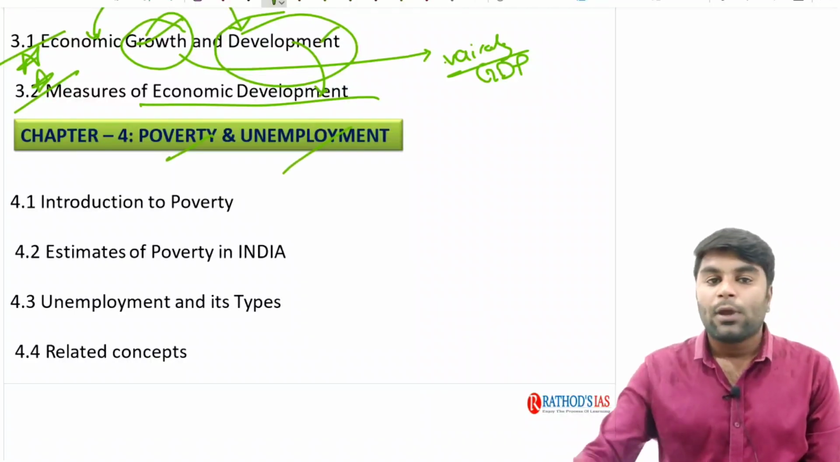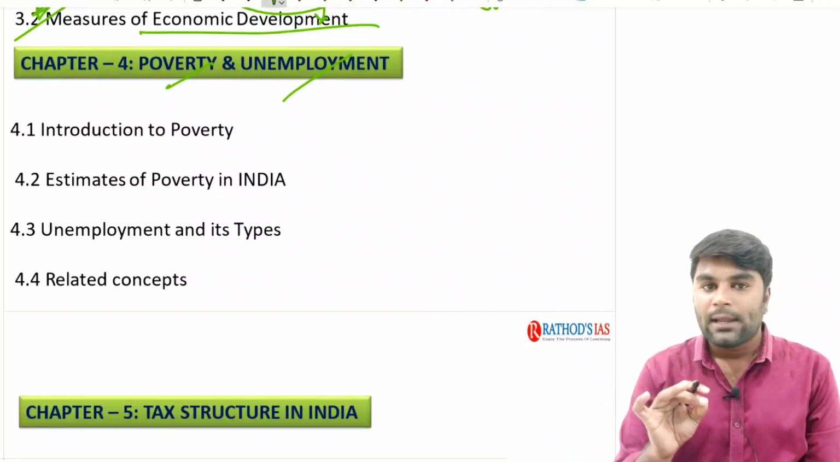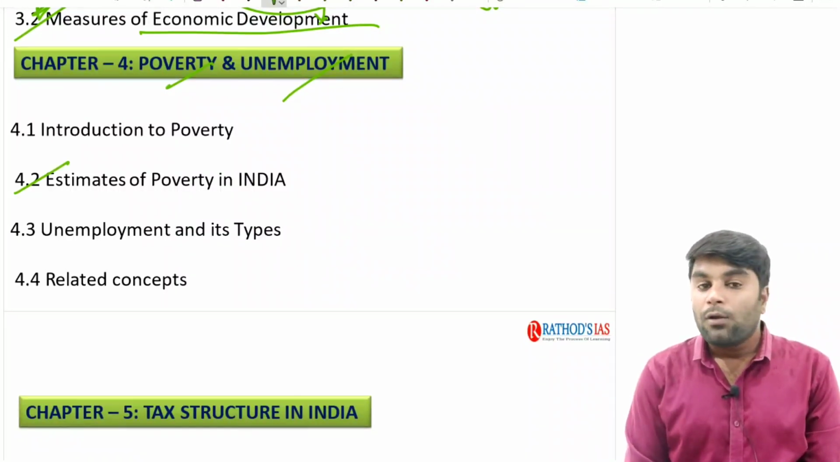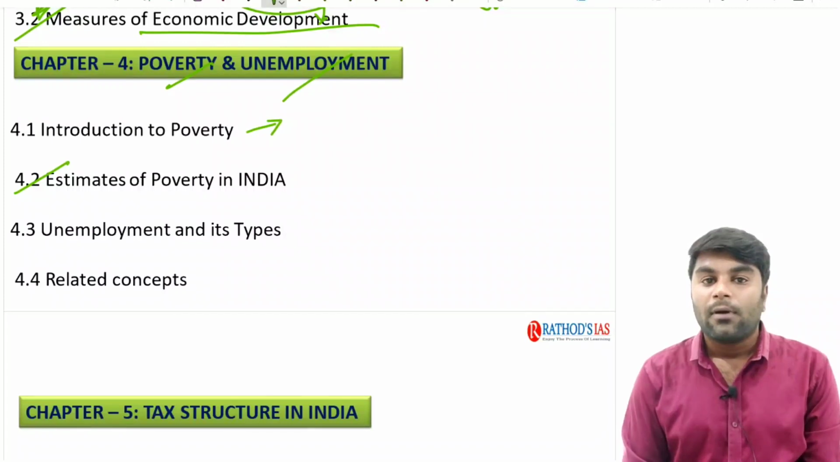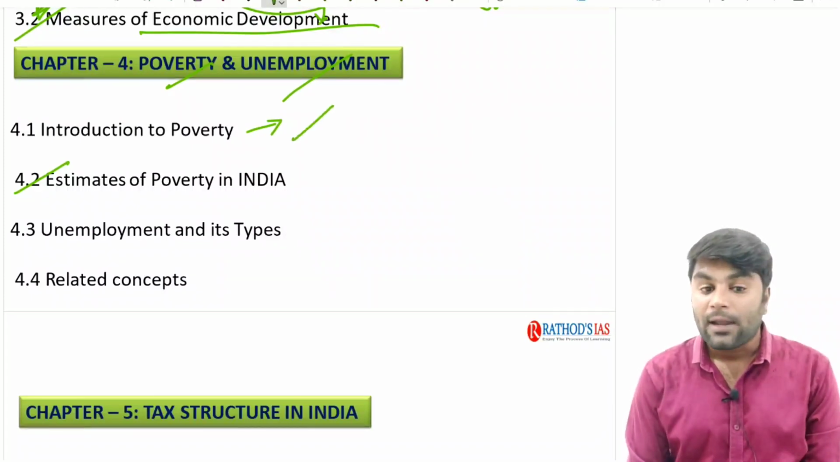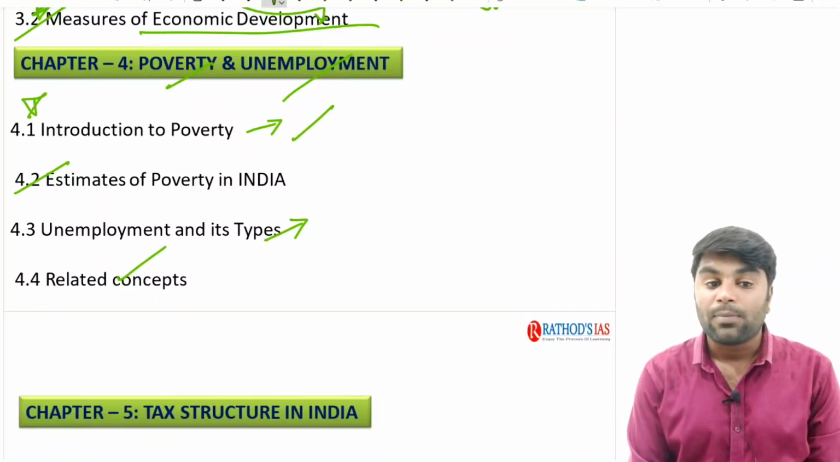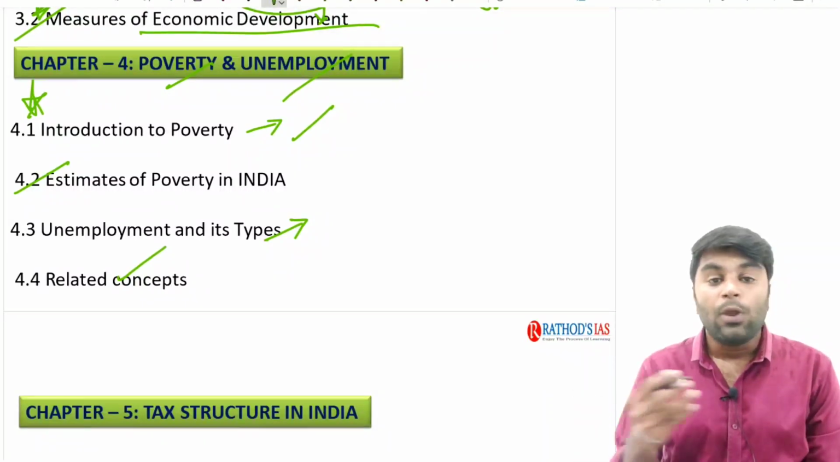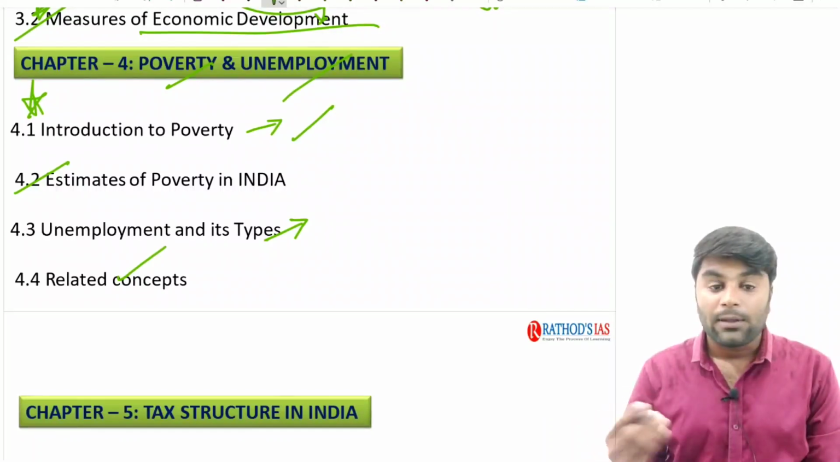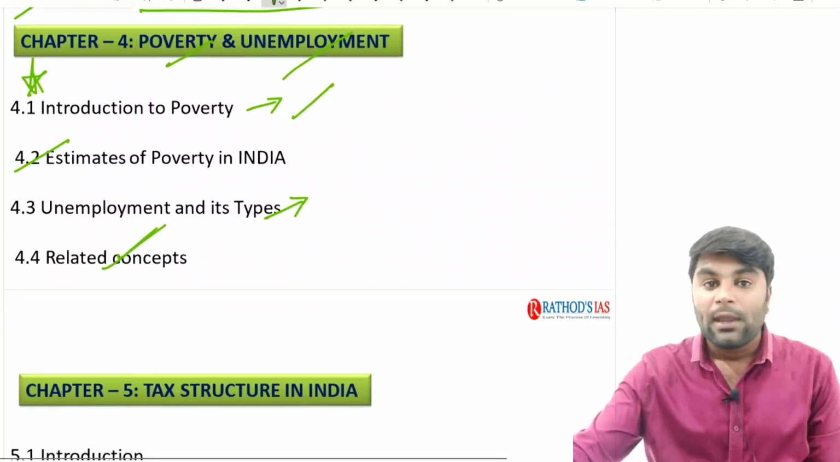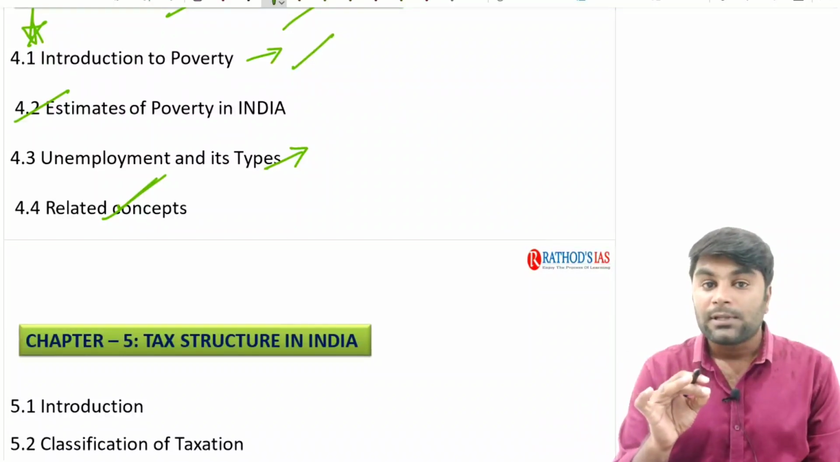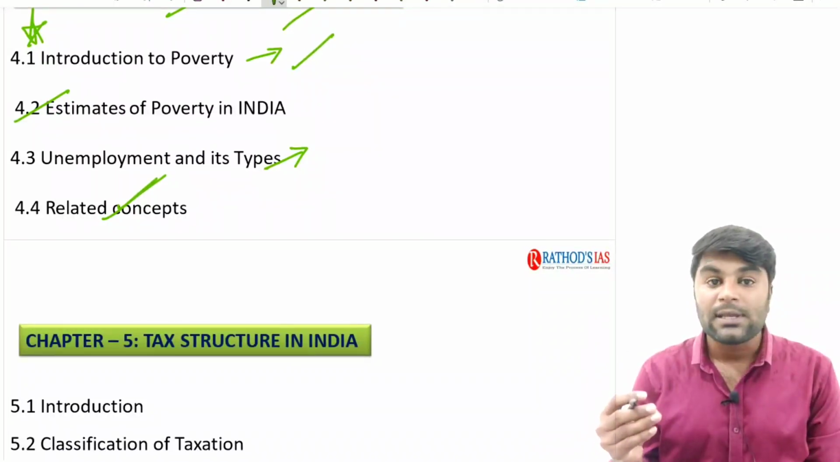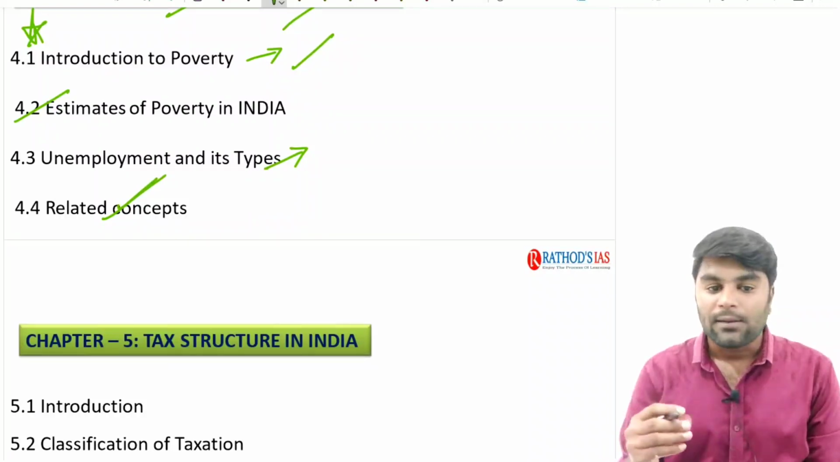Now, in the next chapter, we are clearly going to understand poverty and unemployment, right? We are also going to understand different kinds of poverties and different kinds of unemployments. We are clearly going to understand all those concepts which are very much important from your prelims perspective. We are going to understand about disguised unemployment. We are going to understand about underemployment, right? So in this way, all those macroeconomic concepts which you usually see in your newspapers will be discussed by us very clearly.